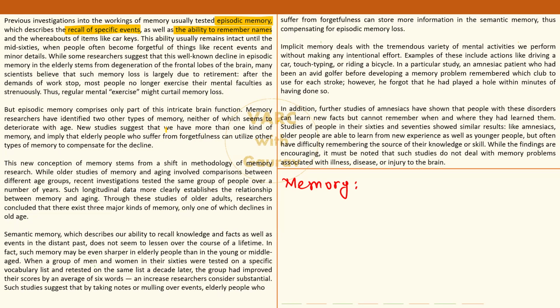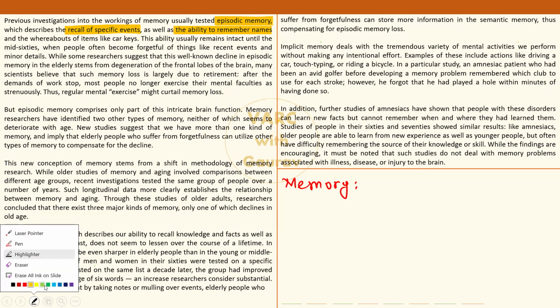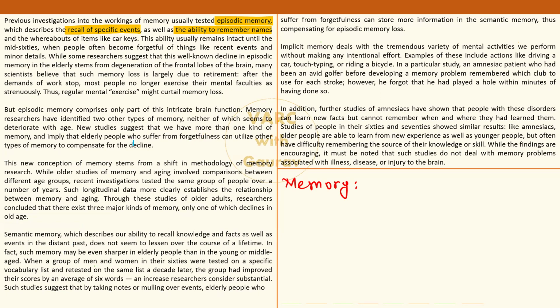Now, experts, scientists are actually a bit split regarding the cause of how episodic memory starts to decline. While there are certain scientists who say that this is happening because certain parts of your brain are starting to degenerate with old age. Basically, it's everybody's common sense that as we grow old, tissues, organs slowly start to deteriorate.